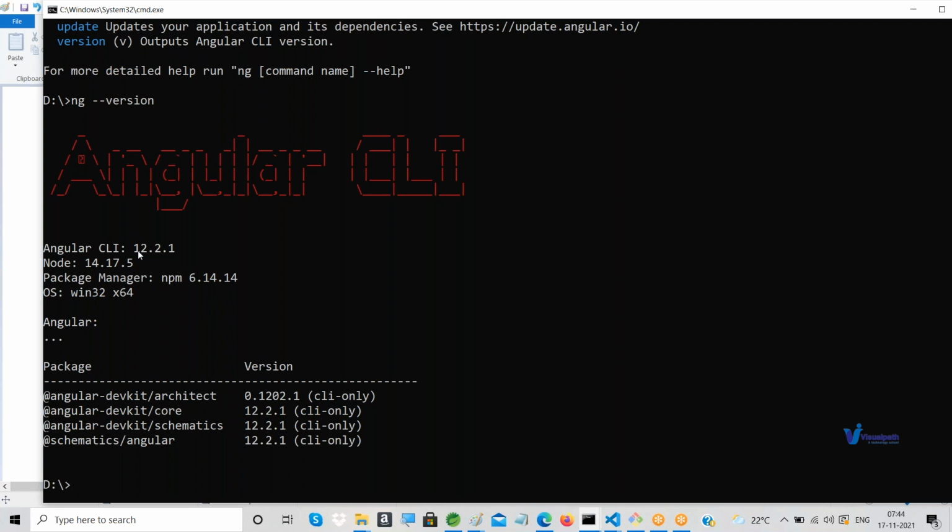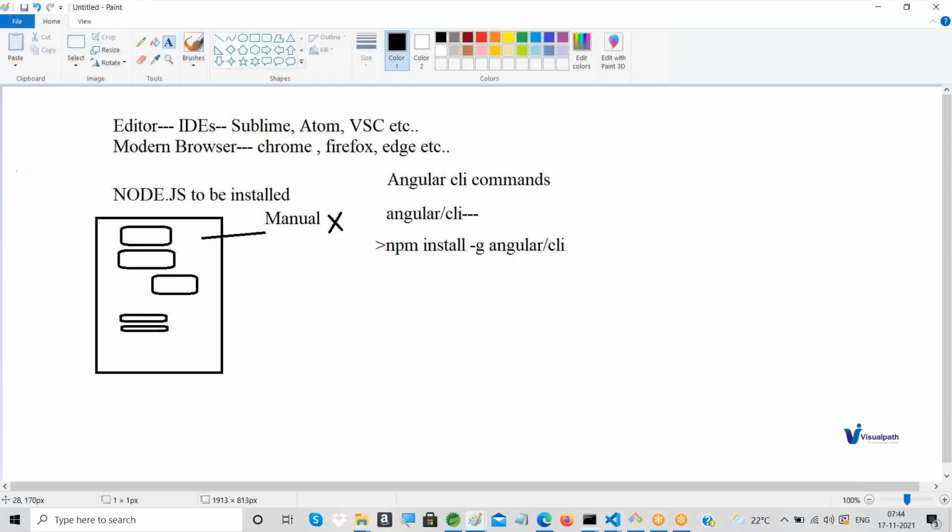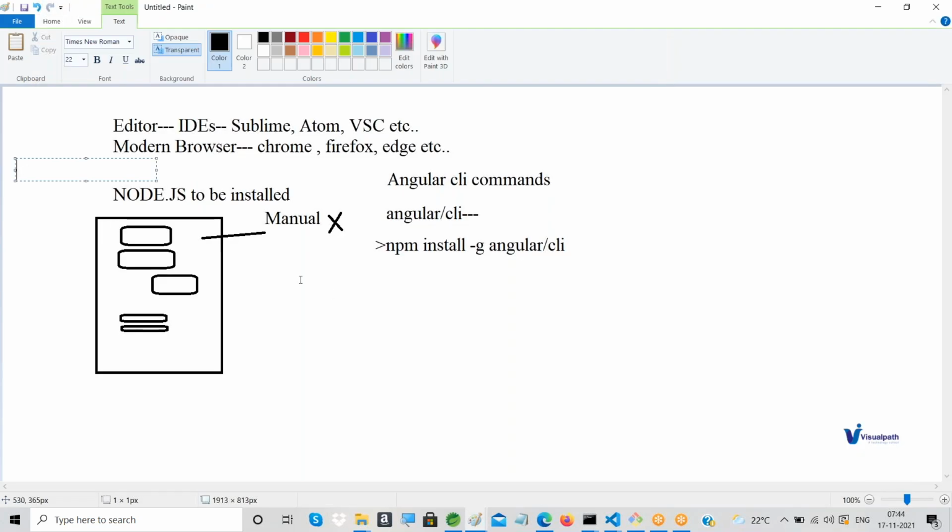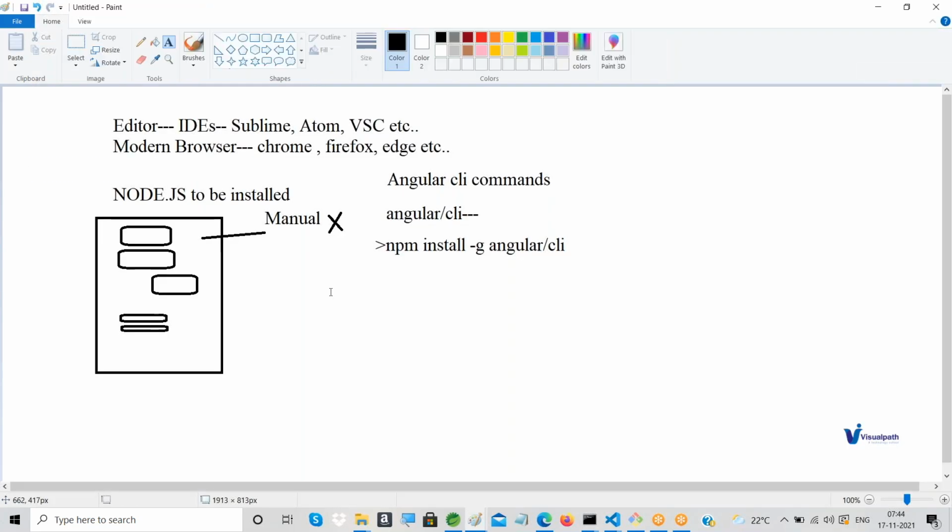Right? Okay, that's it. So this is about what is required before learning or working with Angular here. These are the things which are required: editor or IDE, we have Visual Studio Code. Next one, a modern browser, yes. Next, Node to be installed first, it is already there.